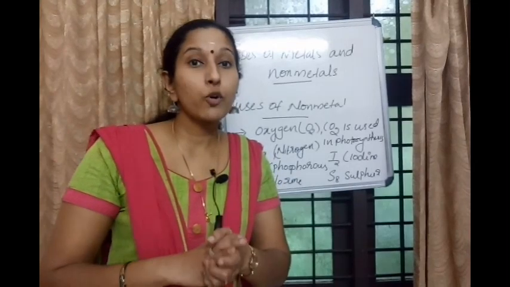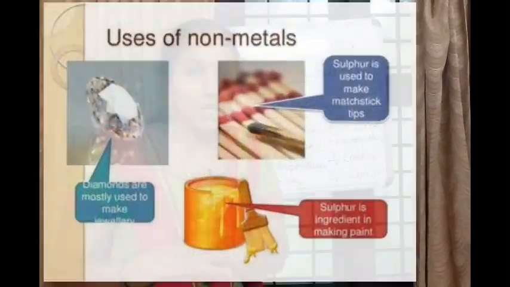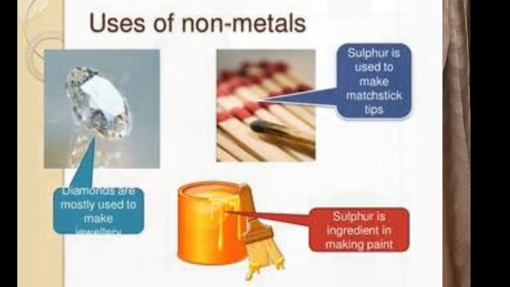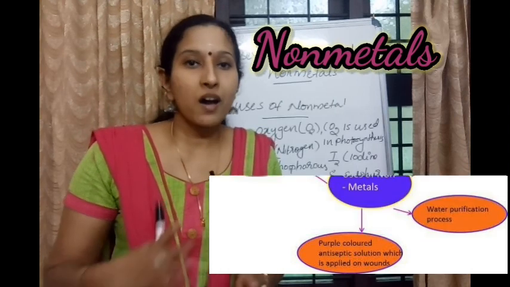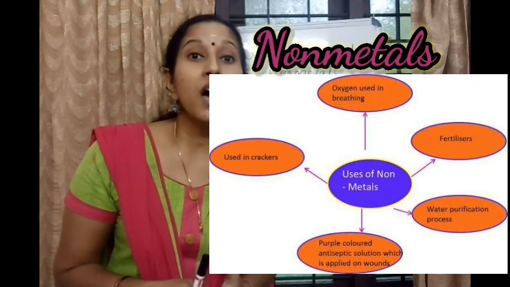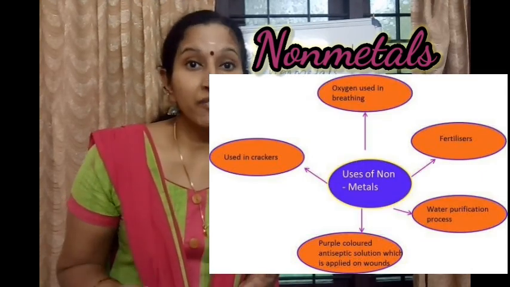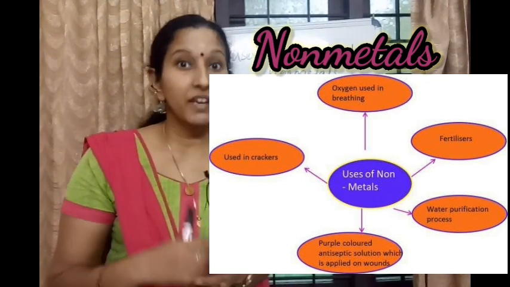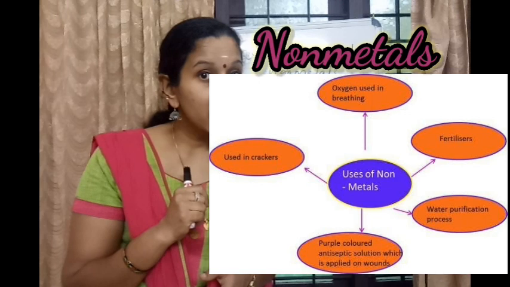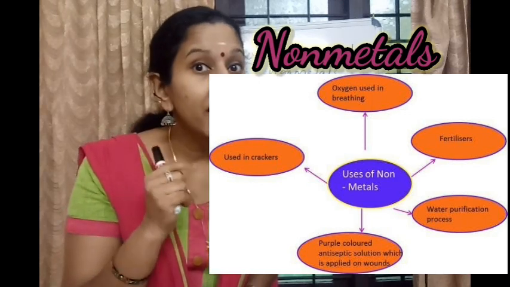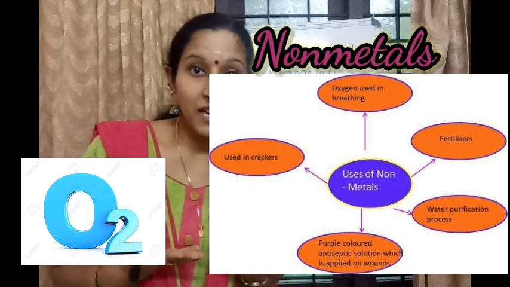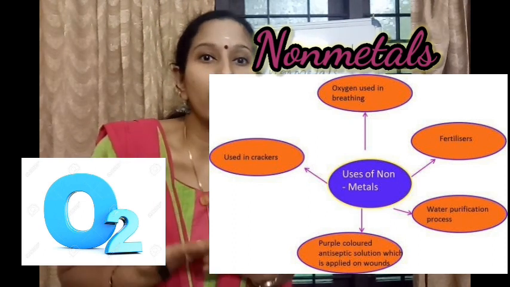Now we can discuss the uses of non-metals. The uses of non-metals are very important in this chapter. The uses of non-metals are essential for our life, which all living beings inhale during breathing. Can you say which gas is inhaled during breathing? Exactly, it is oxygen. Oxygen is a gas which helps us to survive in this world.